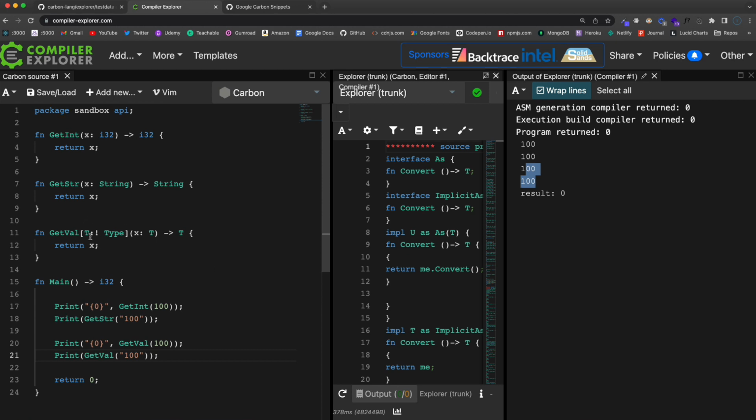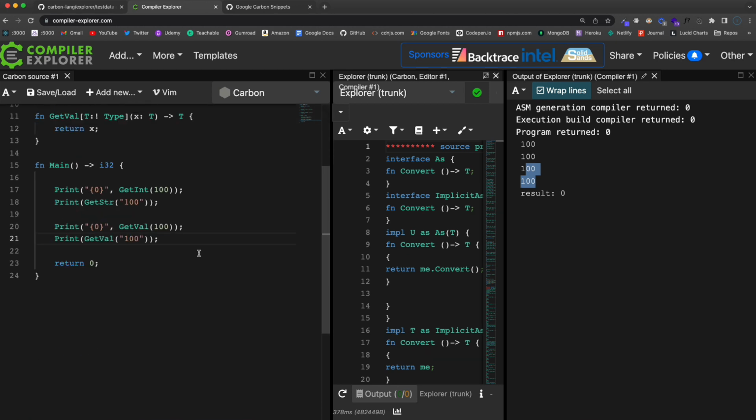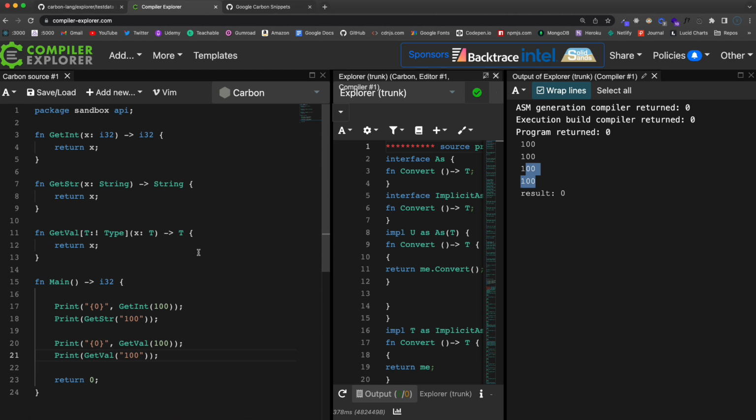It's basically like a template so that you don't have to have multiple functions to handle multiple types. And if you're a JavaScript developer and you don't have experience with TypeScript, which does have generics, then this might seem a little weird to you because you don't deal with types in the first place.